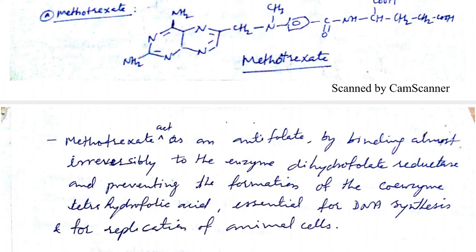So look here, what do you mean by this? This tetrahydrofolic acid, THF, is an important component for DNA synthesis, and it is synthesized from dihydrofolic acid, which is converted into tetrahydrofolic acid in the presence of dihydrofolate reductase. So this dihydrofolate reductase enzyme is inhibited by methotrexate.